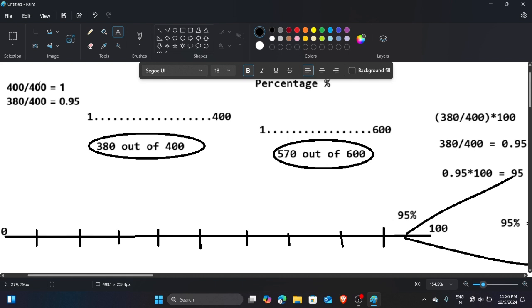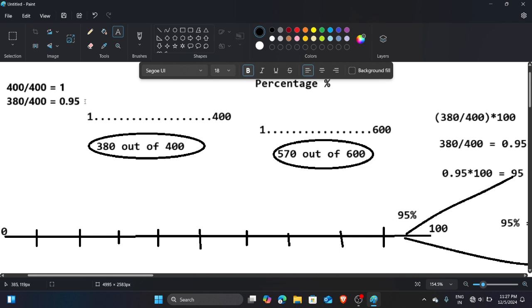In reality you don't get 400, you get 380. So when you divide 380 by 400, you get 0.95. It means when you distribute 380 in 400 parts, the value of one unit is nothing but 0.95. If you got the complete number, the one unit value would be 1. Now the one unit value is 0.95. Division does nothing, it just divides the thing in equal parts. Just the simple thing. So now you get the one unit value 0.95.